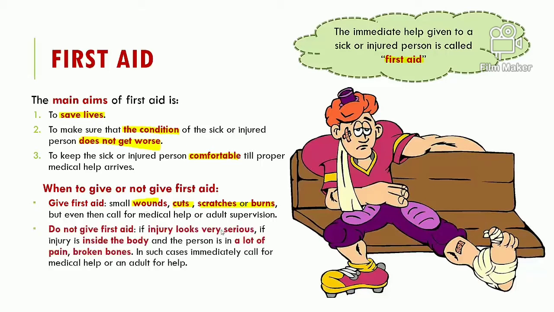If the injury looks pretty deep, or very serious, or if the injury is inside the body, the person is not bleeding, but the person is in a lot of pain, that means there could be something deeper. Suppose a broken bone, for example. We cannot give any first aid for broken bones. In such cases, all that we can do is immediately call for medical help or the nearest adult around you.